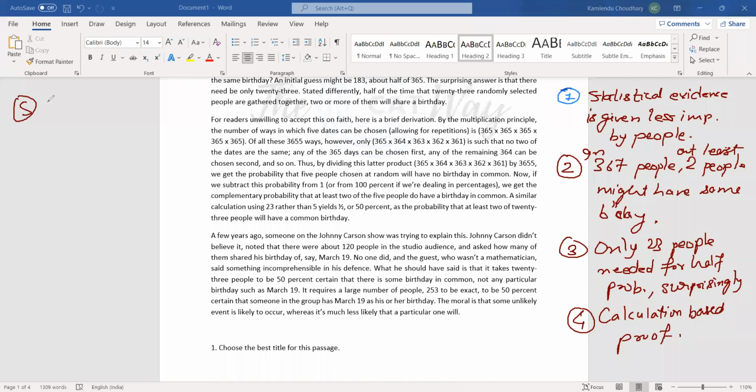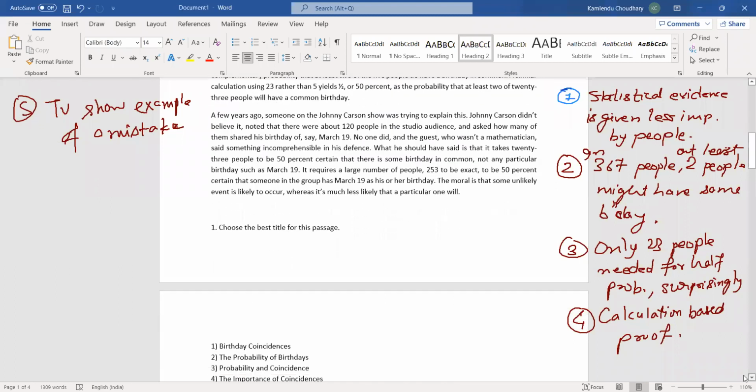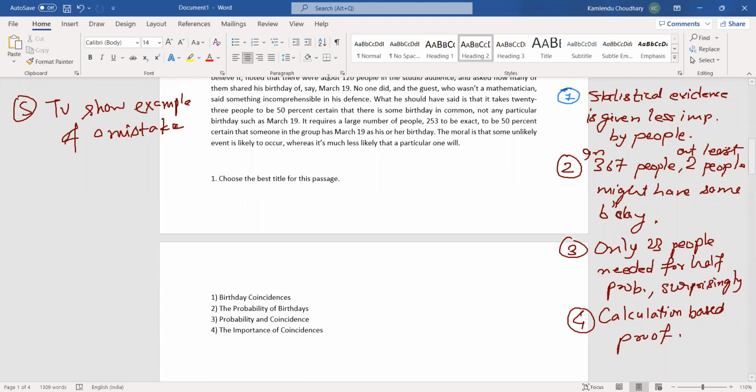TV show example of a mistake. I won't write about probability. We have the whole idea in our mind now. Now let us move to the first question. What has been given here? Choose the best title for this passage.